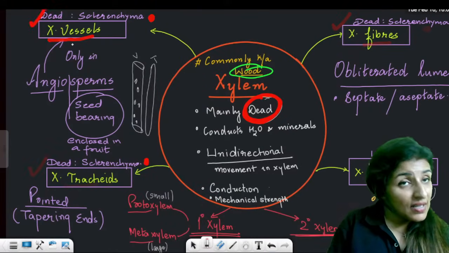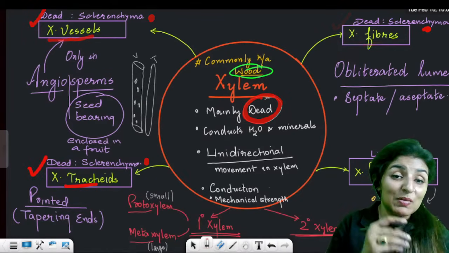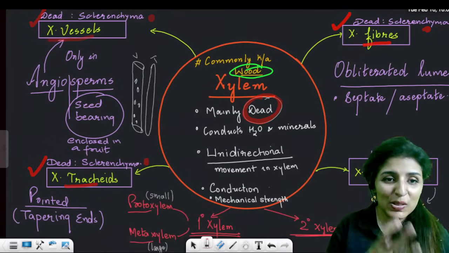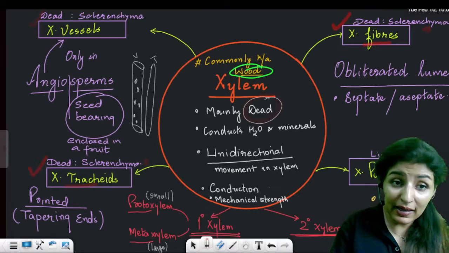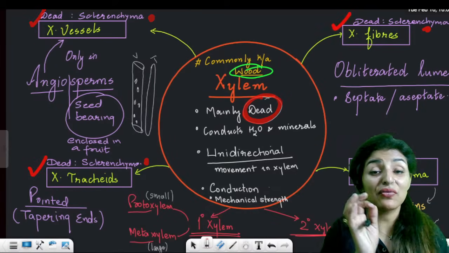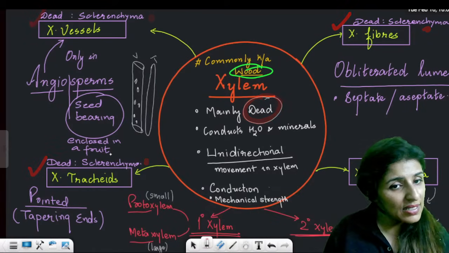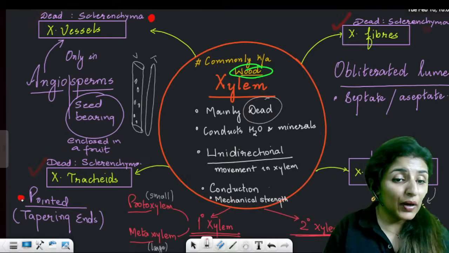Now, vessels are only found in angiosperms. That's how they get their name. Angiosperms means seed-bearing plants which have angion, meaning vessels, in their xylem. Is that clear? Then tracheids are pointed and tapering.